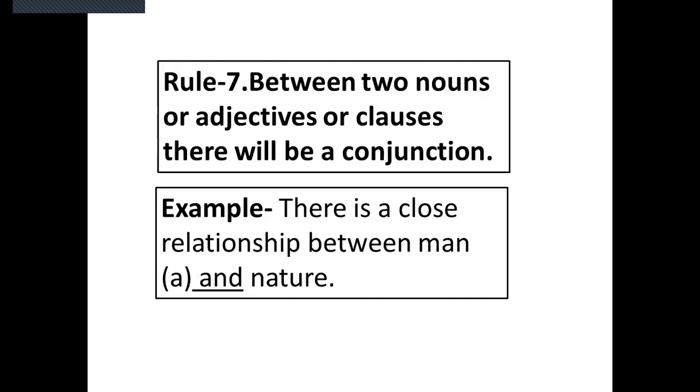Number 7. Between two nouns, adjectives or clauses, there will be a conjunction. So a conjunction word can be between two nouns or between two adjectives or between two clauses. For example, there is a close relationship between man and nature.